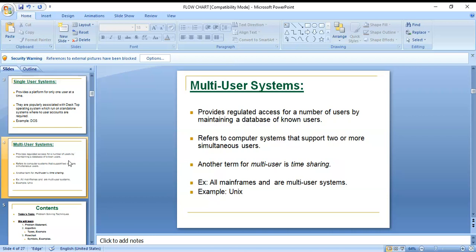It refers to a computer system that supports two or more simultaneous users working with that system.